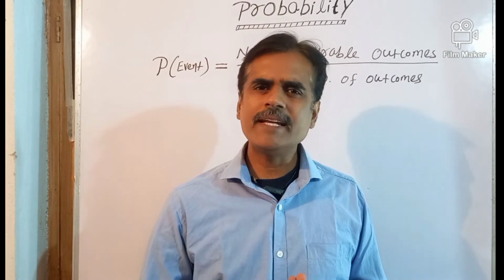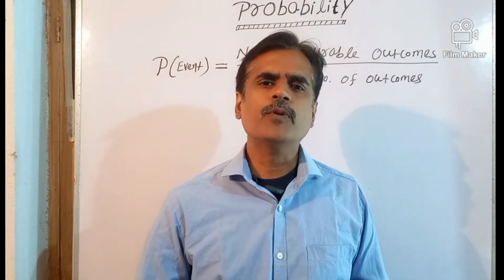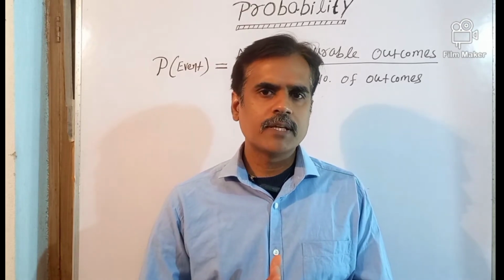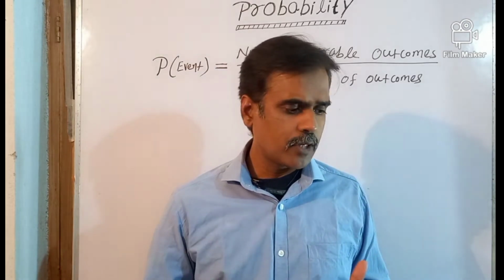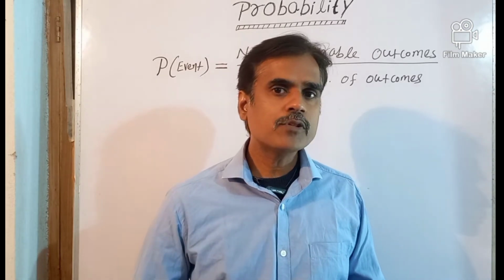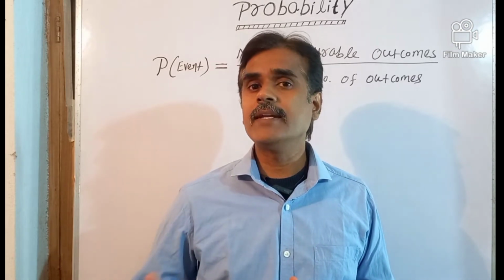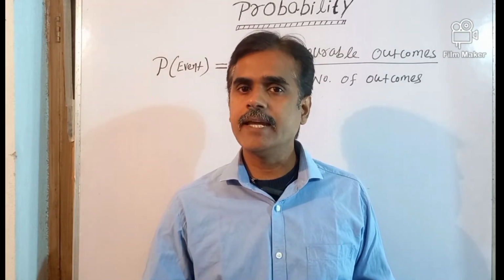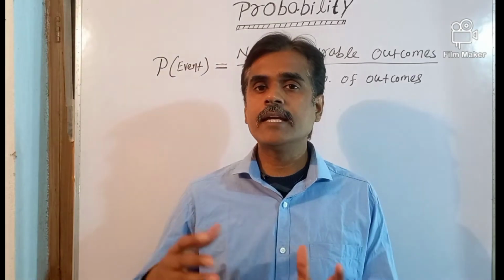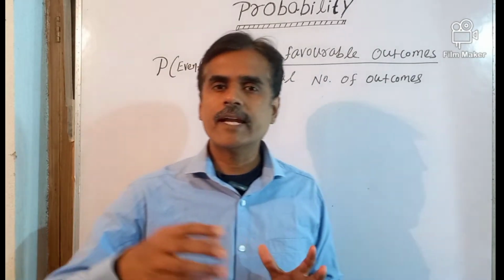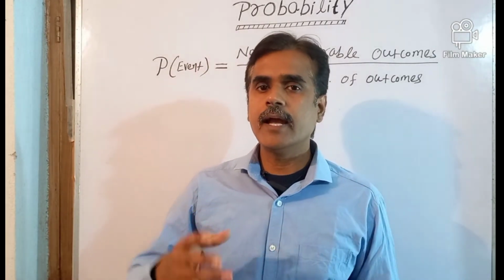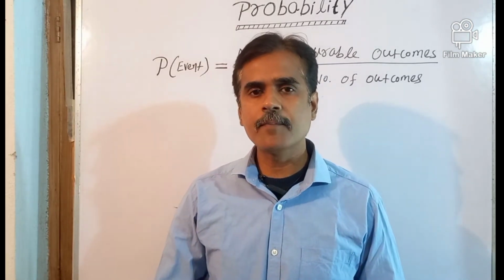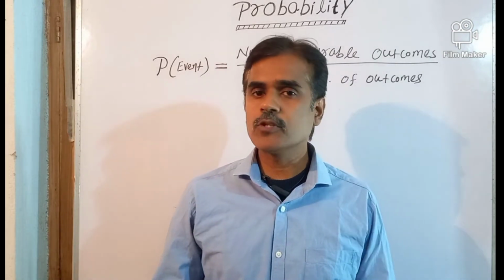Actually, probability is very useful in real life also. Probability has two approaches: the practical approach and the theoretical approach. Practical approach means just this type of experiment that we can perform. We can toss two coins and check the outcomes, that is head or tail. Or in a given box, we can put some balls of red color, black color, and white color, and take the balls out one by one. This is also an experiment. So this is the experimental approach of probability.